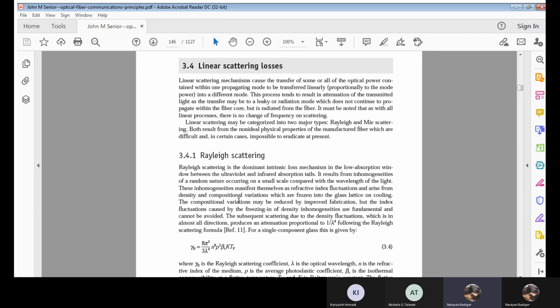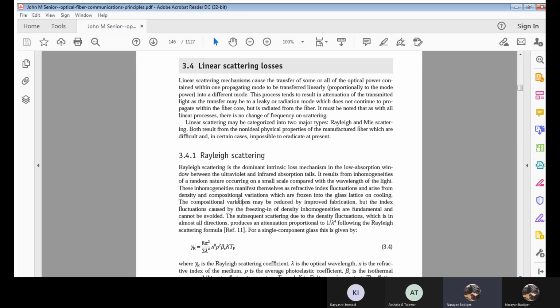What is this fictive temperature? The fictive temperature is the temperature at which the glass can reach a state of thermal equilibrium. It means even after supplying heat, it will be in a stable state. Now you know the annealing process, correct? It is similar to the annealing process, or anneal temperature. This fictive temperature is given by TF, and K is the Boltzmann constant. The fictive temperature is the temperature at which the glass will reach a thermal equilibrium state.